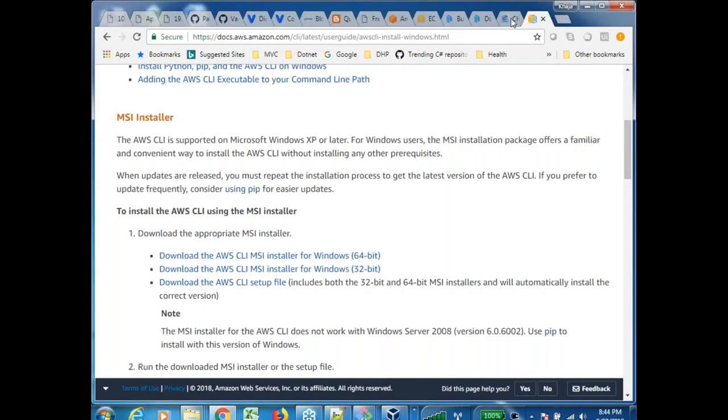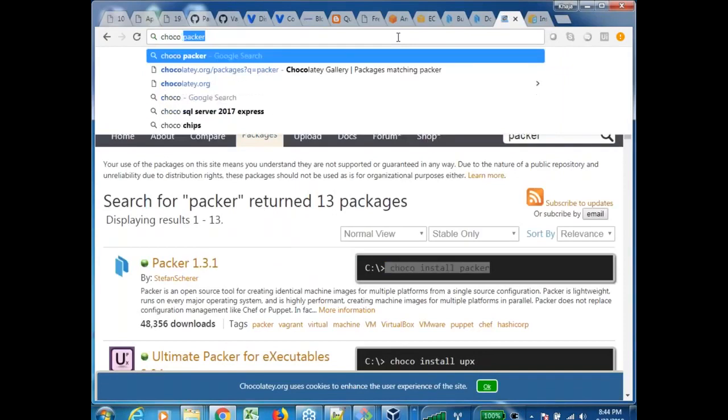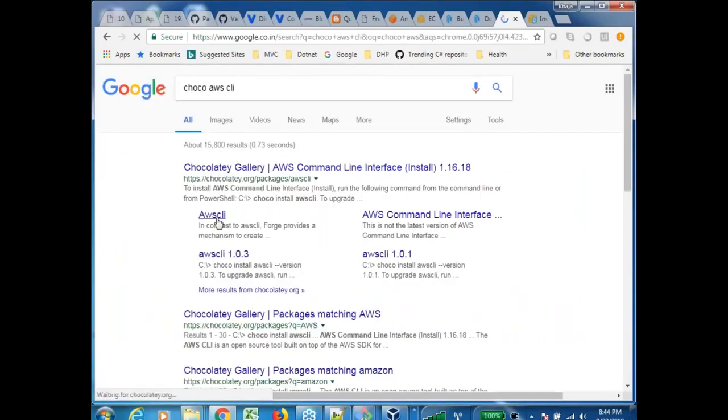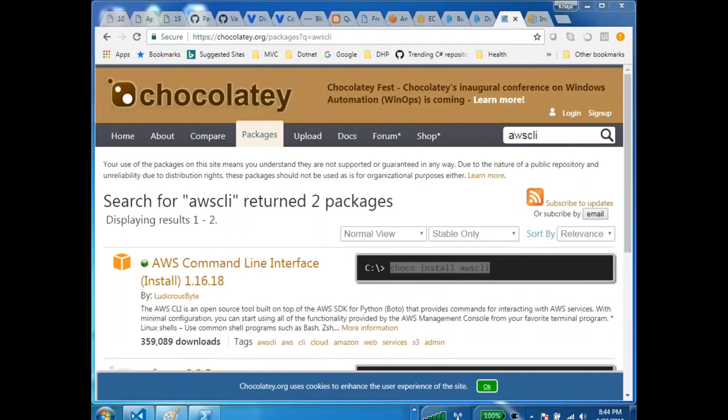Or go with Chocolatey and say Choco install AWS CLI. So you can copy this command and execute this in the PowerShell.